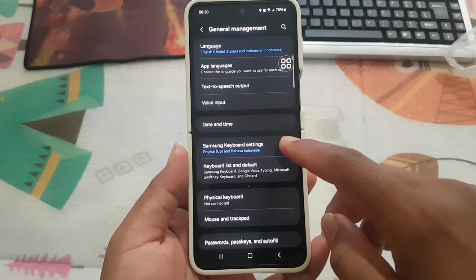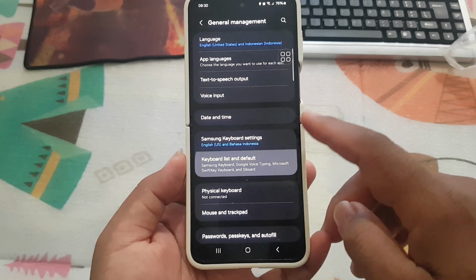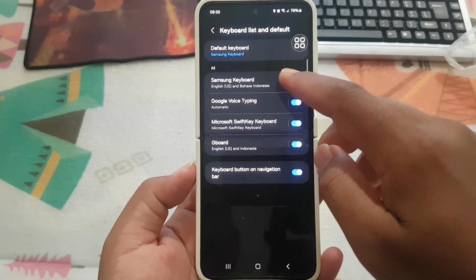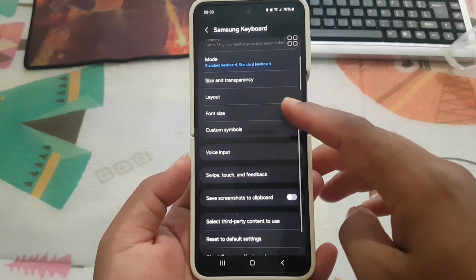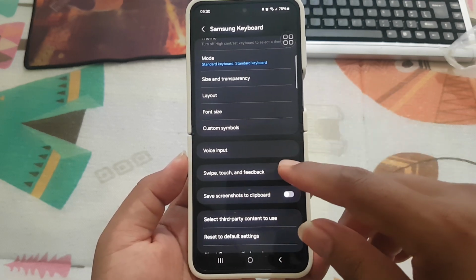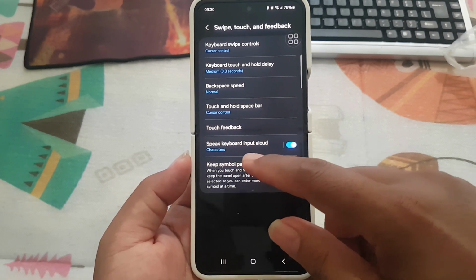Select Samsung keyboard settings. If you cannot find Samsung keyboard settings, tap keyboard list and default, and then select Samsung keyboard. Scroll down the screen, tap swipe, touch and feedback, and then tap speak keyboard input aloud.